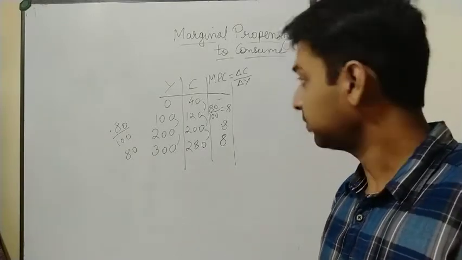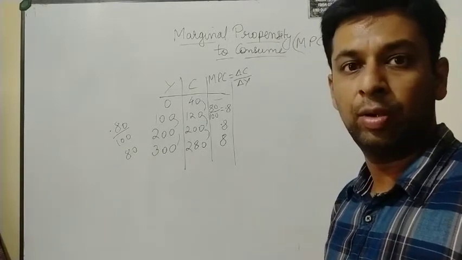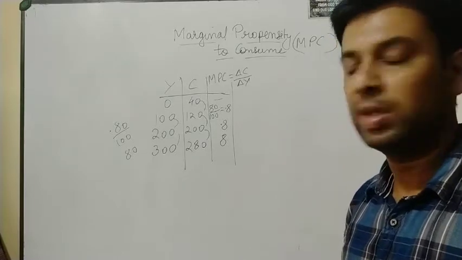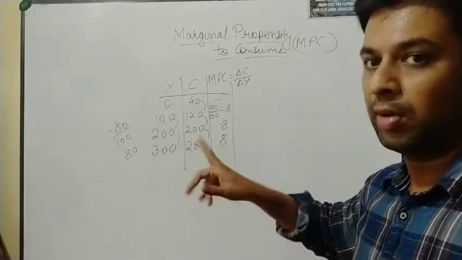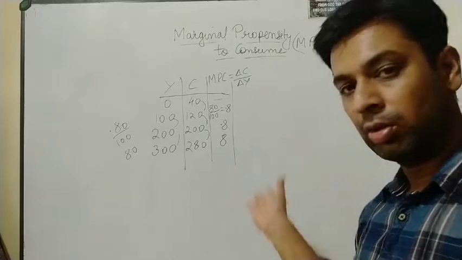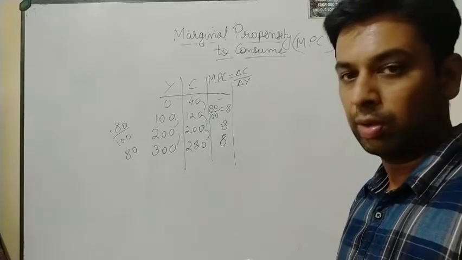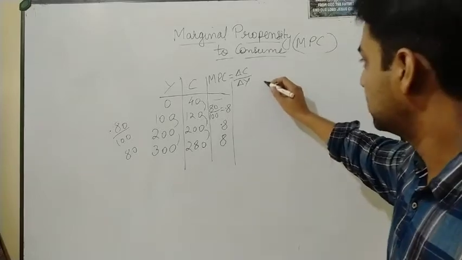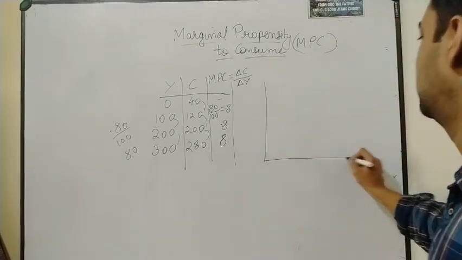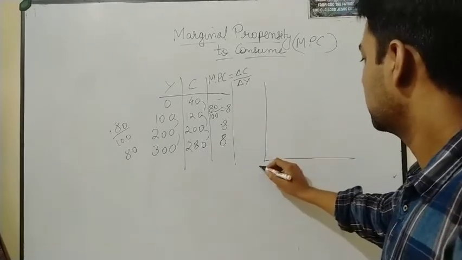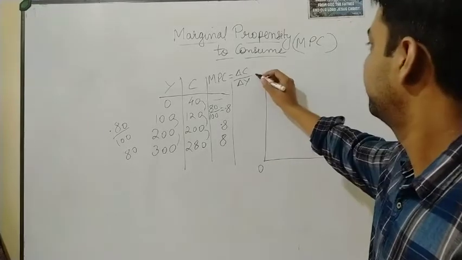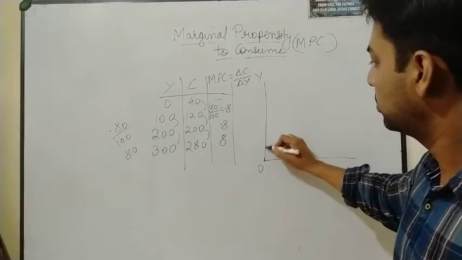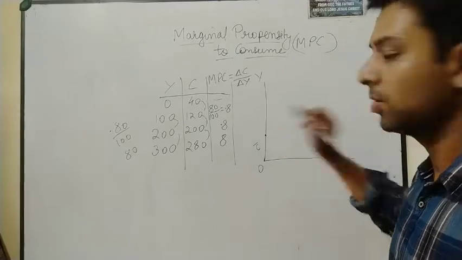Basically this MPC, if you look at the slope, it is having a linear slope, meaning there is no change in the rate, so our line is straight, it is not curving out. Okay, so our line will be straight. So let us try to understand with the help of this consumption curve. So the consumption curve starts from where? We know that due to the presence of this autonomous consumption it will start somewhere from here.